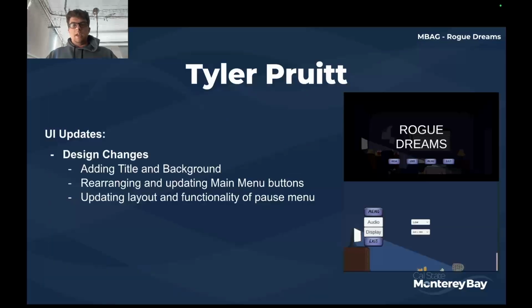I worked on two sections, the UI and the dual grid system. For the UI, I focused on adding the title, adding a background image to it, and updating the button layout. I also updated the pause menu in terms of the design and making sure that only some of the settings were displayed at a time instead of all of them.